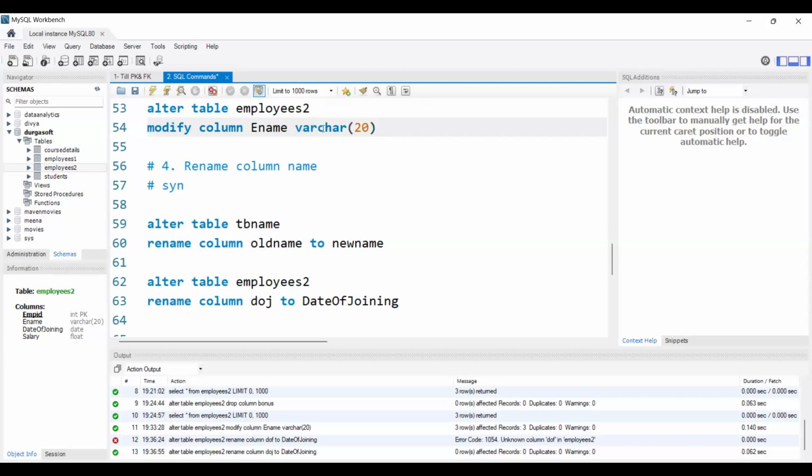No, only the data type. I'm saying, for whatever column we want to change the data type. Here we want to change the data type for the ename column, right? So we need to mention that ename here. We are changing only the data type here, but we need to mention for which column name we want to change the data type. What I meant to ask is modify the column name from ename to emp name, for example. Yeah, I got it. We cannot do that like this. Okay.